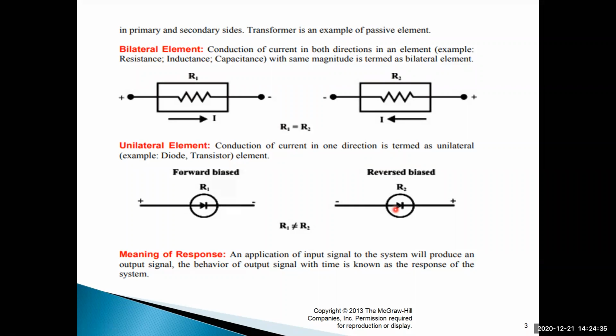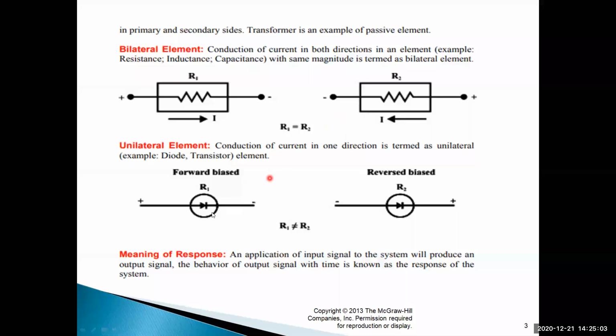Under open circuit condition, no current flows in the circuit. The diode acts as an open circuit. That's why the diode is called a unilateral element. Diode, transistor, BJT, MOSFET, IGBT, these different electronic devices are unilateral devices, conducting current in one direction. But here, the resistor conducts current in both directions the same.